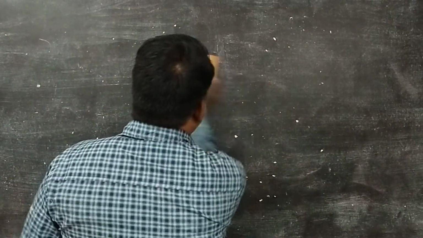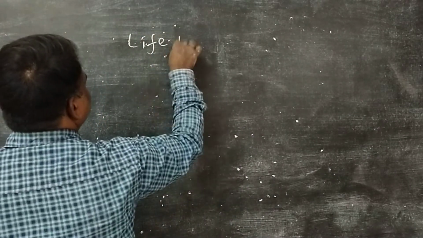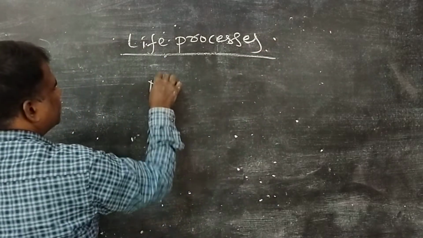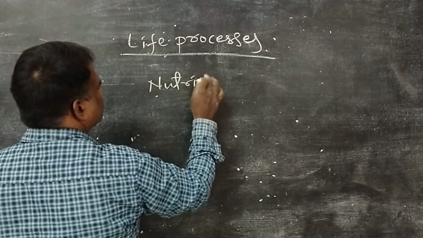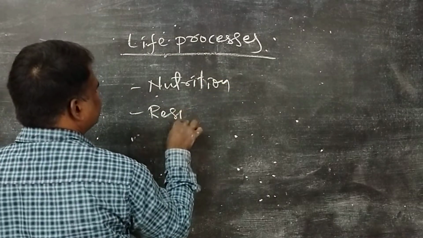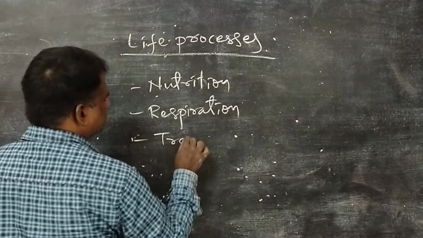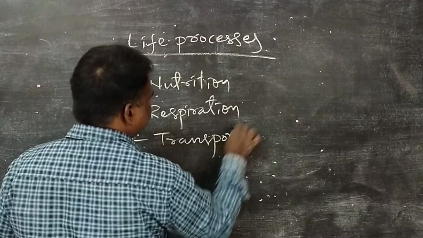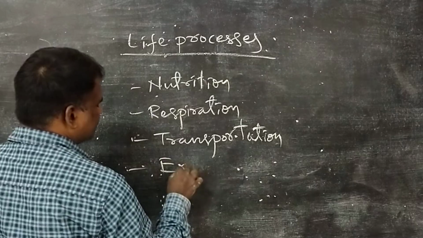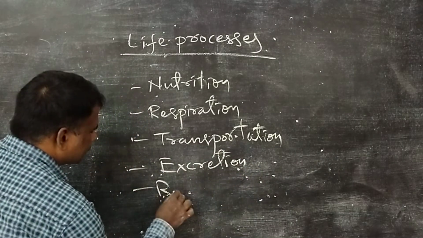And what are the main life processes? The main life processes are nutrition, respiration, transportation, excretion, reproduction.